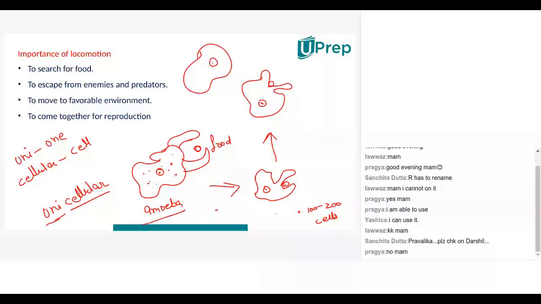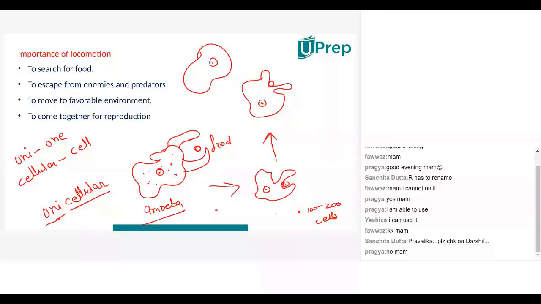Ma'am, it's like in a piece of iron, there will be only iron particles inside that. Correct. Atoms. Iron atoms. Correct. You really can't see the iron atoms. You can only see when there are thousands of iron atoms together. Only then you can see. Is this clear to all?